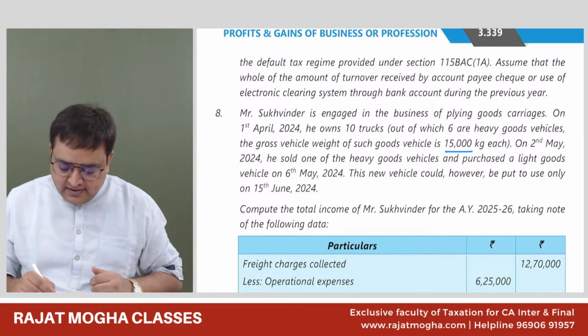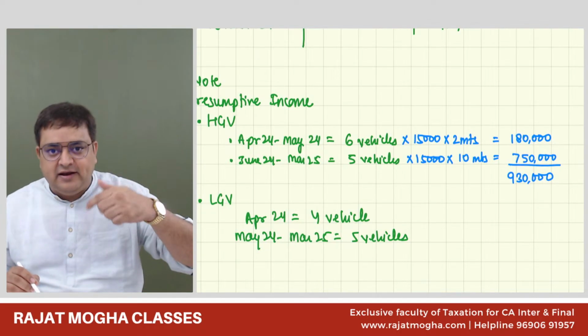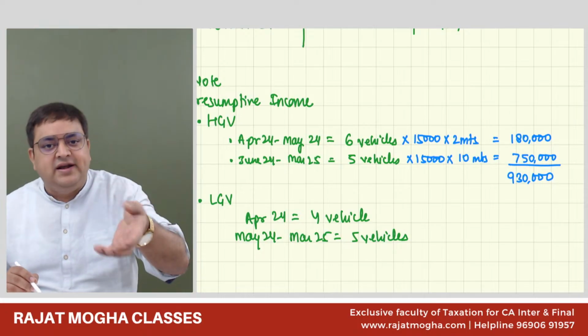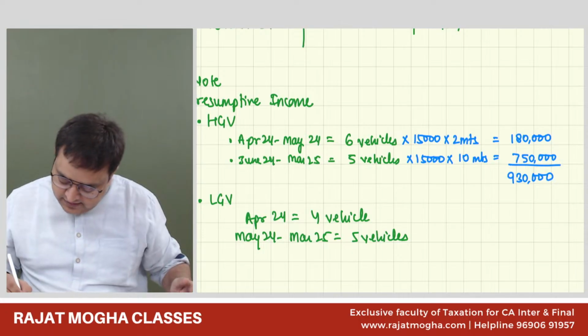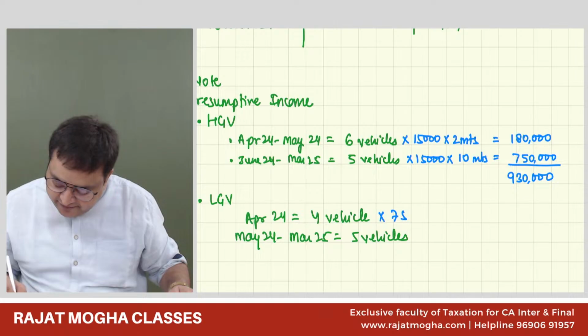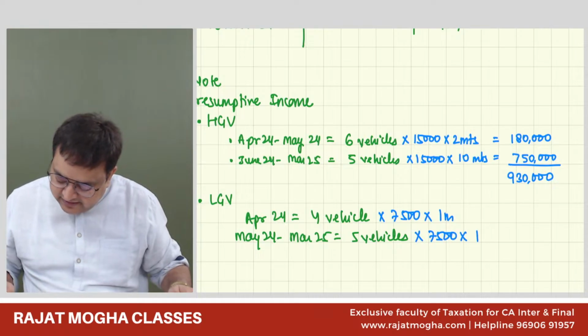Okay, sir. I understand that for the month of May we are calculating double, but even for 1 day if you own the vehicle, we have to calculate it. So this would be 4 vehicles into 7,500. This is 1 month, just April, and this is 7,500 into May to March. It is 11 months.